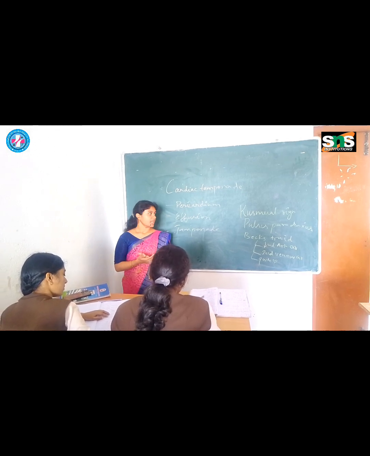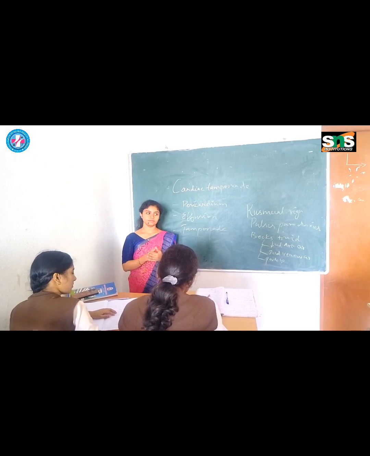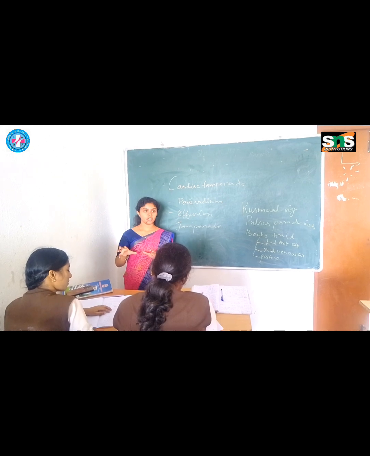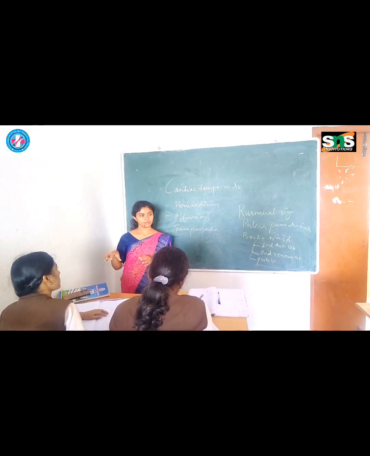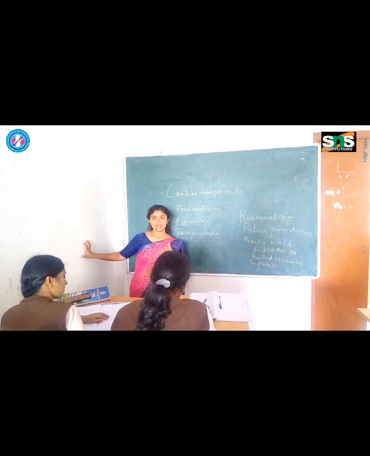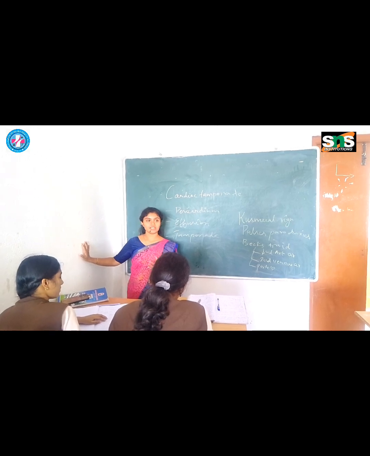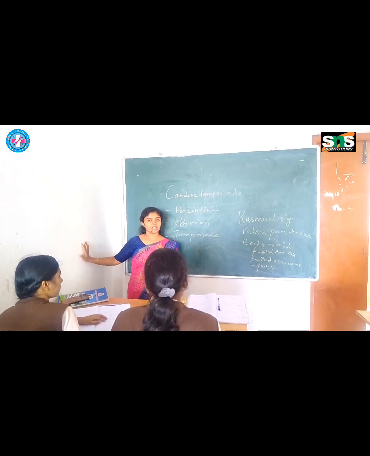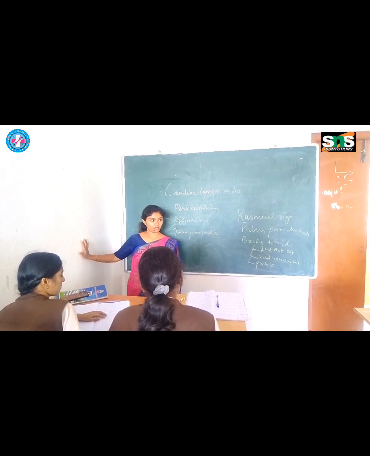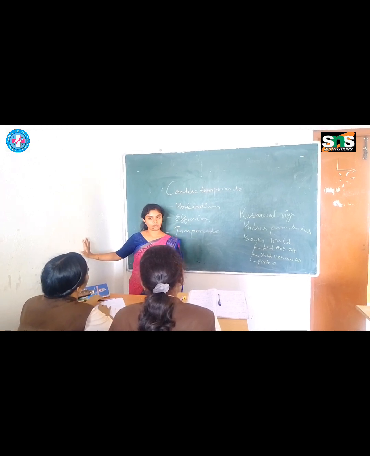Second one, pulsus paradoxus. What is pulsus paradoxus? During inspiration, your systolic blood pressure will drop more than 10 mmHg. So what is the physiology behind this? When you inspire air, your RV is ready to accommodate a major amount of blood inside it. So what happens when the RV is ready to accommodate a major amount of blood?